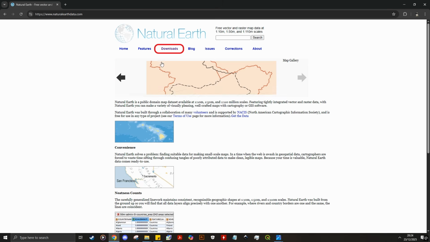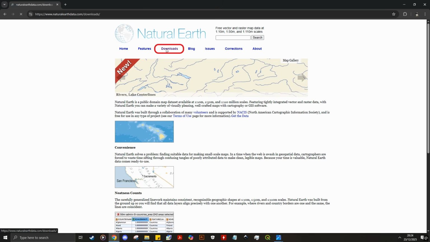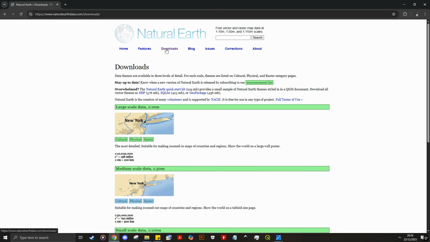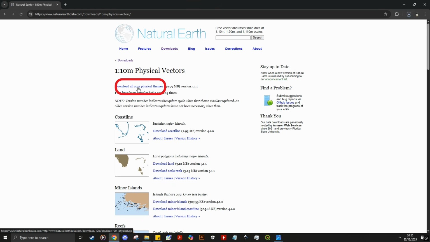Head to Downloads, and you're offered a fair amount of data. Here, you're presented with many options to download any single file you want. But, since we're downloading them in unison, the process is pretty simple. Just go to one of these tabs first and select this link to download them all.